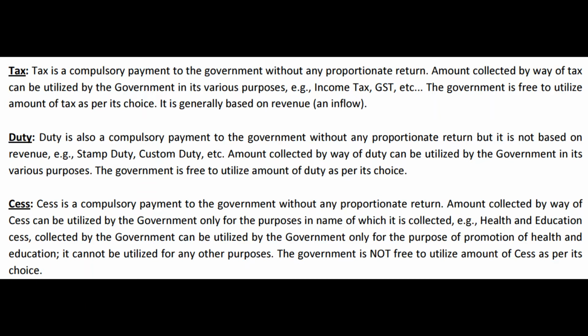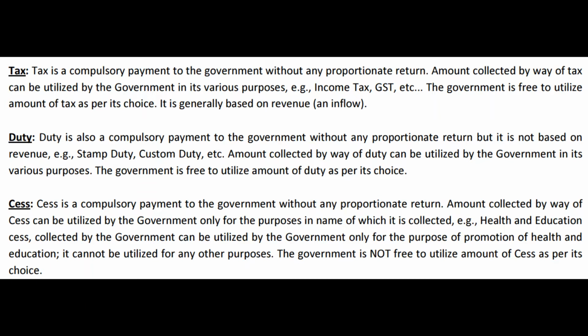And the same word can be interpreted by different people in different ways. That is inevitable. But at the same time, we cannot draw wrong conclusions from the words which are used. For example, if somebody says, sir, because the definition of tax, cess, duty includes the words compulsory payment, I interpret it like this: somebody born just now, some baby, he or she also has to pay tax because it is compulsory. No, not in that sense. Compulsory does not mean everybody.